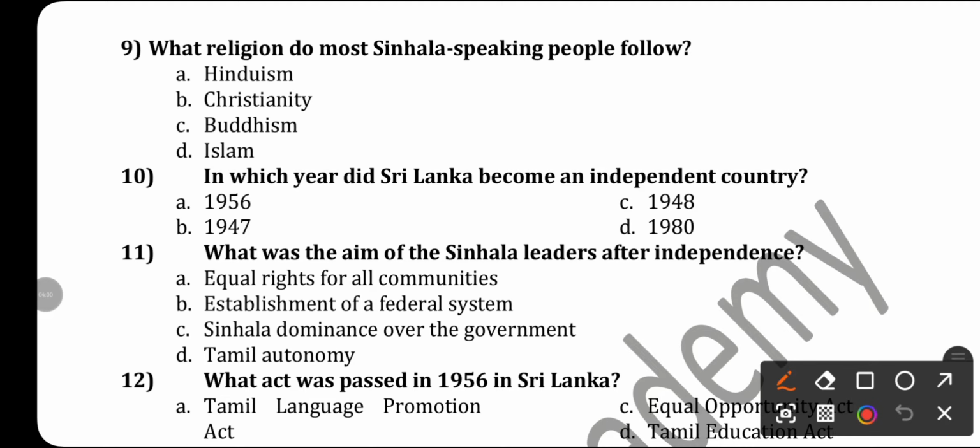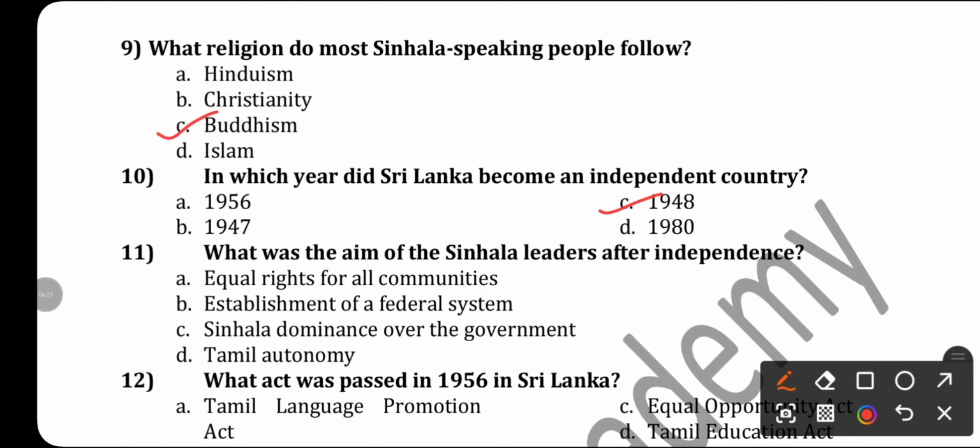Answer is Buddhism. In which year did Sri Lanka become an independent country? I have already told you Sri Lanka emerged as an independent nation near about Indian independence, and you know India got its independence in 1947. Just 1 year after, that is in 1948, Sri Lanka became an independent country.